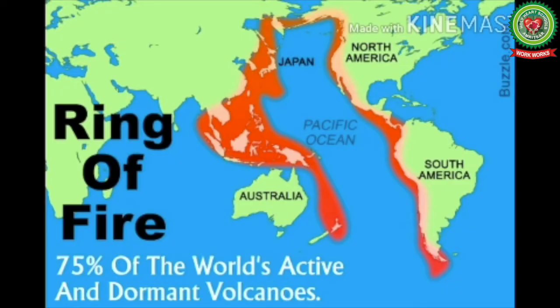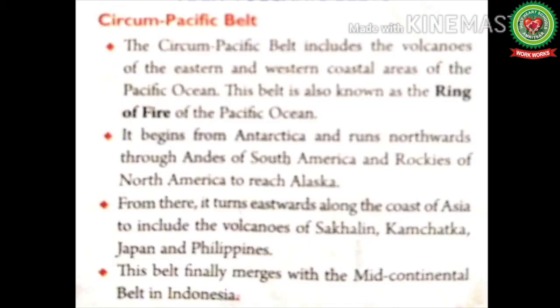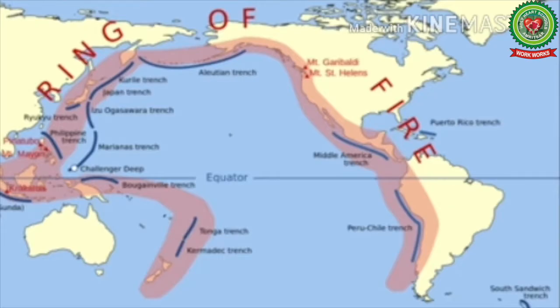It is estimated that there are about 40 active volcanoes in the Andes, 35 in Japan, 70 in Indonesia, and 100 in Philippines. So now let's read the Circum-Pacific Belt. The Circum-Pacific Belt includes the volcanoes of the eastern and the western coastal areas of the Pacific Ocean. This belt is also known as the Ring of Fire of the Pacific Ocean.